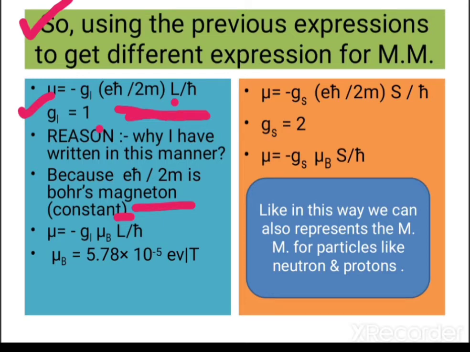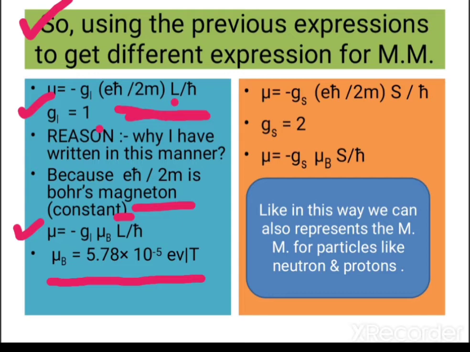So the expression will become like this: mu equals minus g_L mu_B L upon h cross, where this mu_B is the Bohr's magneton, which is a constant quantity and has value 5.78 into 10 raised to power minus 5 electron volt per Tesla.